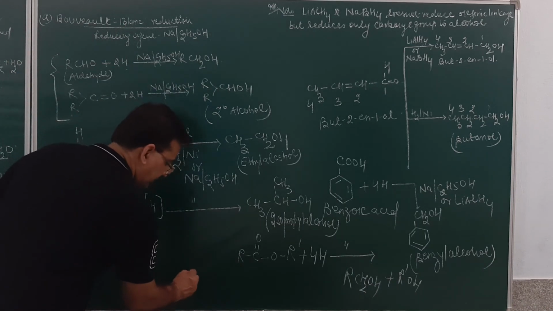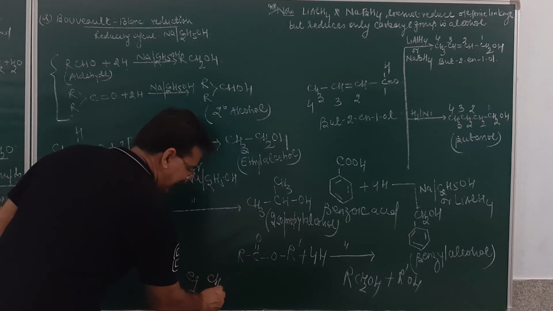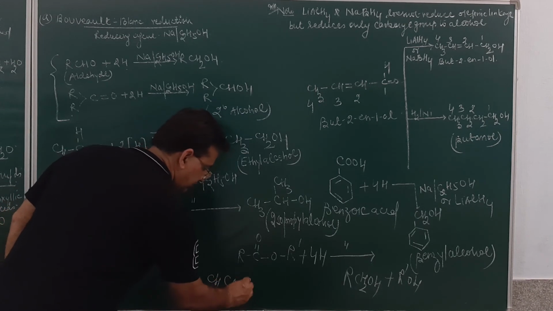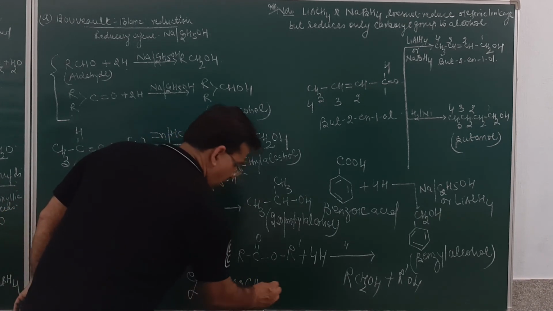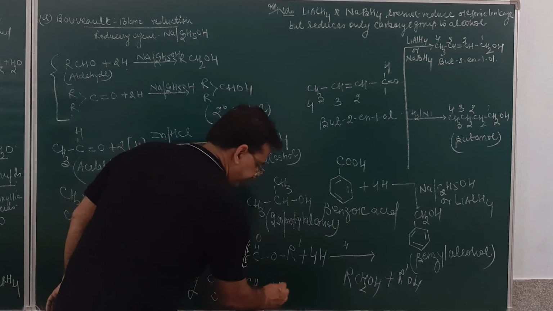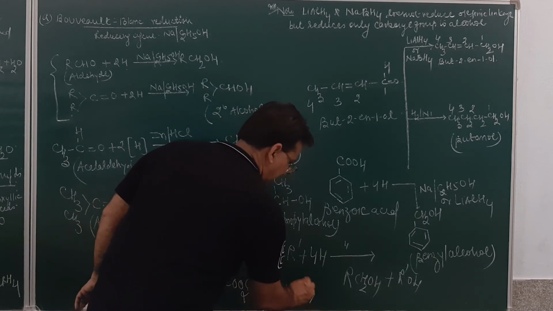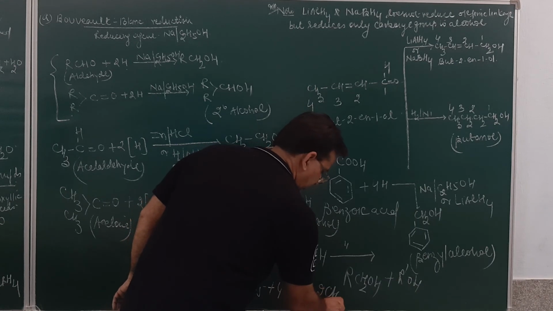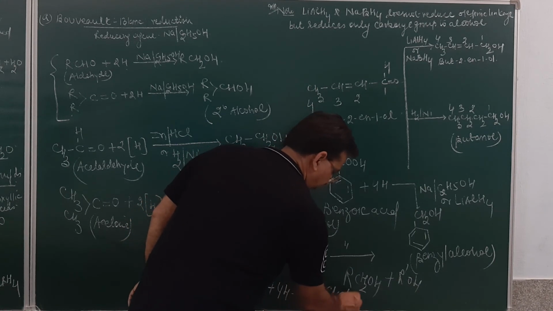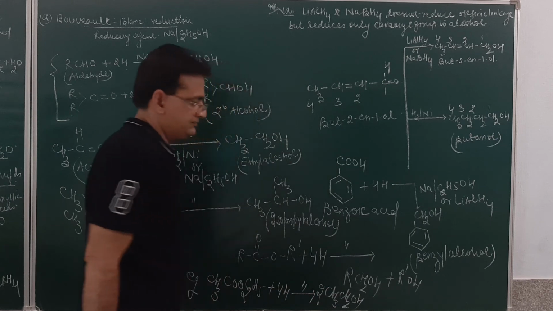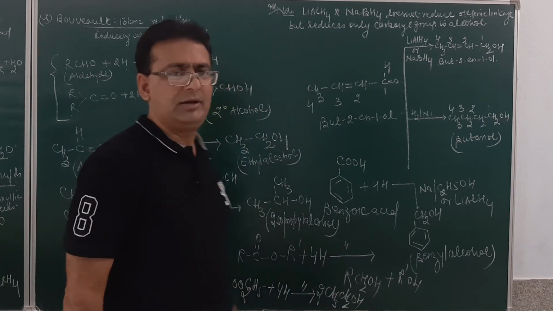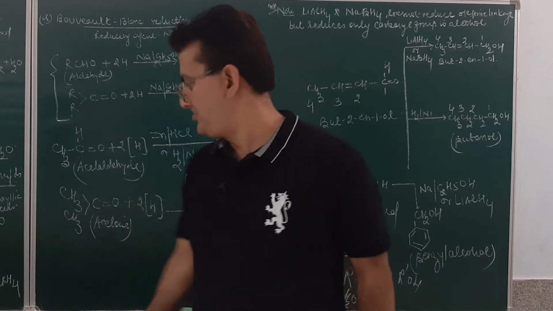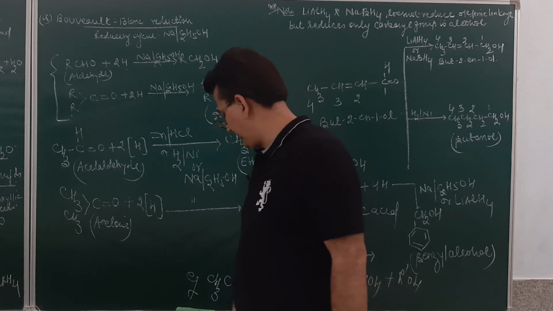As for example, if we take ethyl acetate, this on reduction in presence of these reducing agents will result in the formation of 2 molecules of ethyl alcohol. This is how it can be done. Am I clear? This is ethyl acetate.